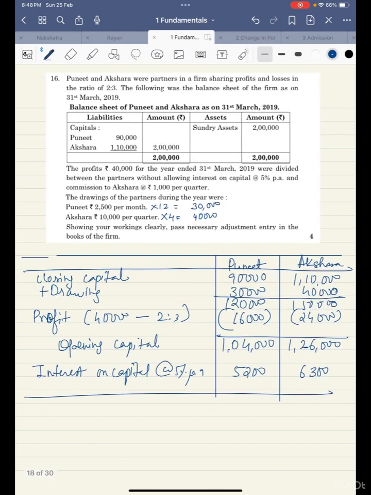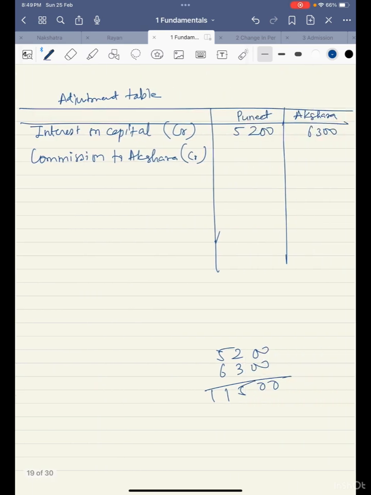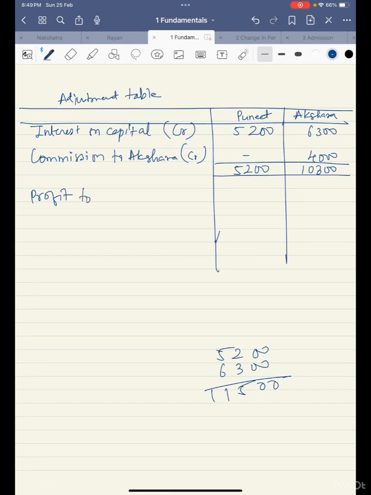What is the value of commission? It's 1,000 per quarter. So 1,000 into 4 is 4,000. So she was supposed to get 4,000 commission also. So total, there should be a credit of 5,200 to Puneet's account and 10,300 to Akshara. Now what actually happened? Profit which was distributed. So we'll debit that profit back again, I mean, do the reverse situation. So 11,500 plus 4,000, we are getting 15,500.